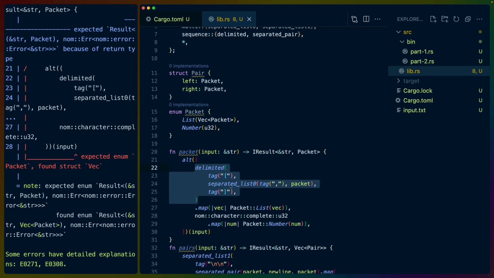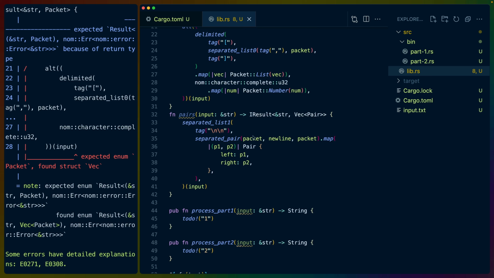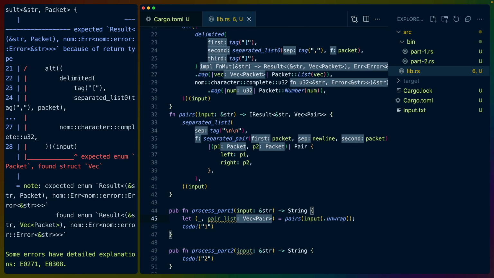So this delimited will carry out the parsing as usual with separated list 0, looking for packets delimited by commas or packets with commas between them. And whenever we get that list value, if there is one, we put it into a packet list. And then it goes down and goes down and goes down. Same thing for the U32. Whenever we get a number here, we will map over it and turn it into a packet number. And this allows us to do our comparison on packet at some point. So we get pair list on that.